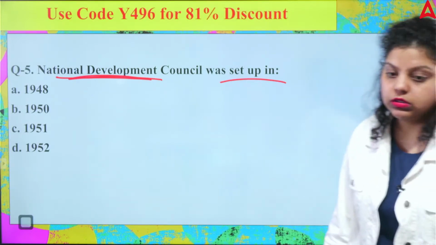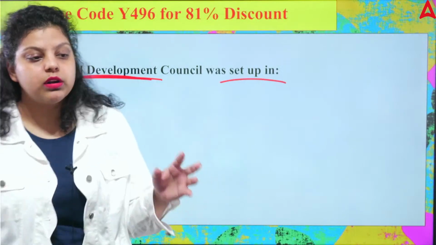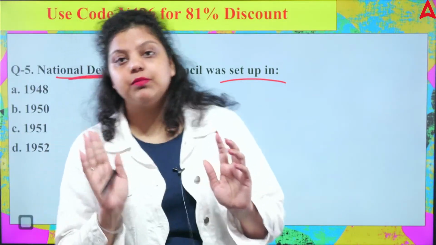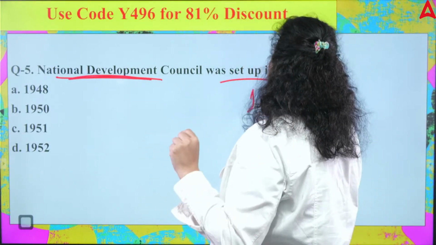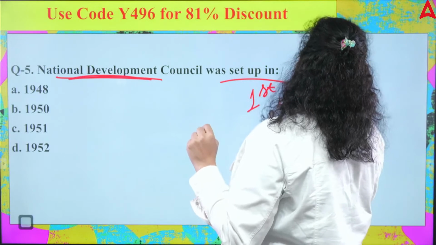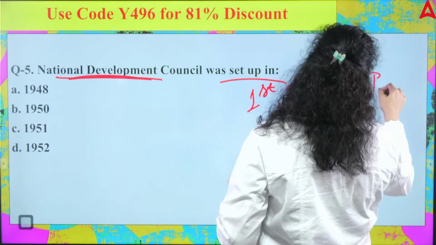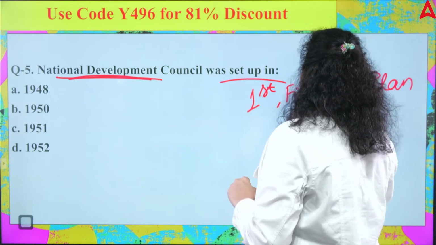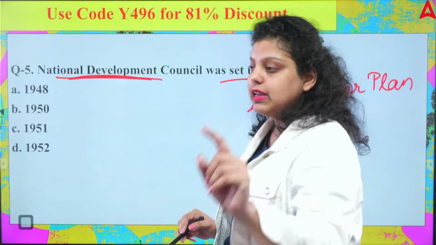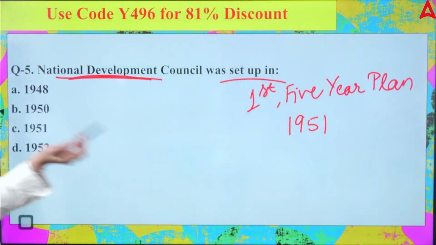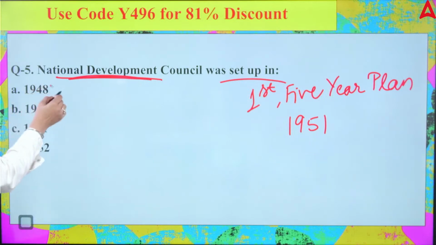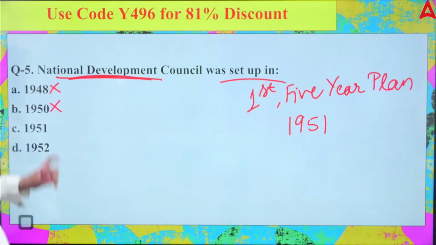National Development Council. So do remember, if you don't remember the exact year, you should remember the concept so that you will be able to answer. We have discussed in the 5-year planning that only the first 5-year plan was the kind of 5-year plan that didn't get the approval from the NDC. Because the first 5-year plan started in 1951, it is obvious that in 1951 NDC was not introduced. So the two options will be directly eliminated, 48 and 50. It can be 51 or it can be 52. So the right answer will be 52.